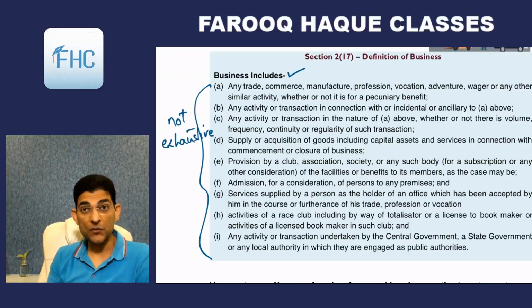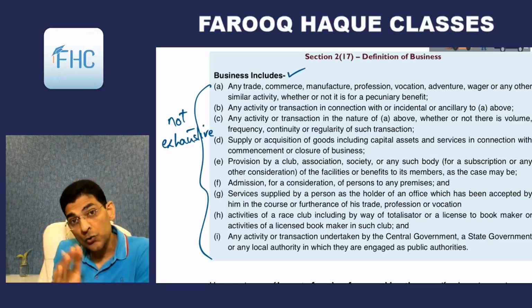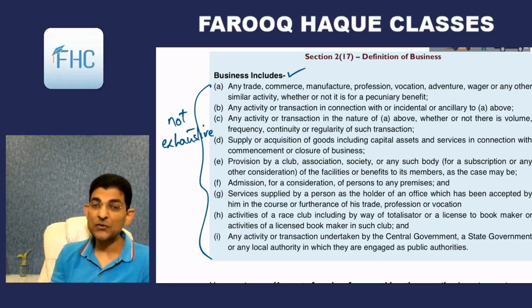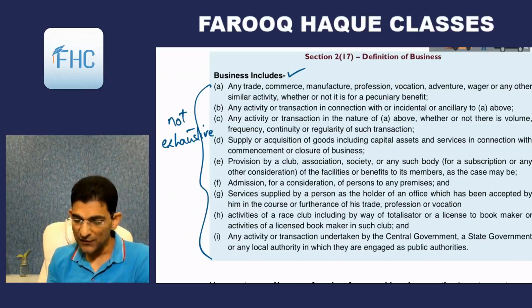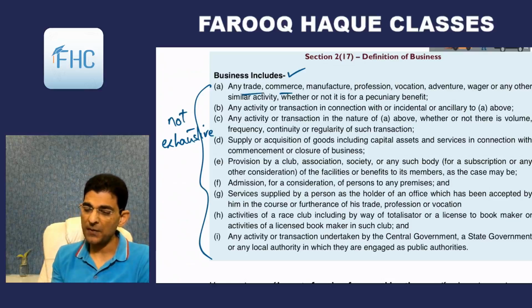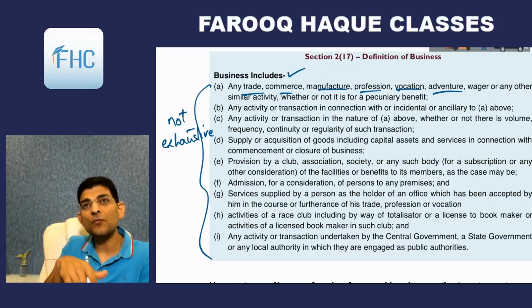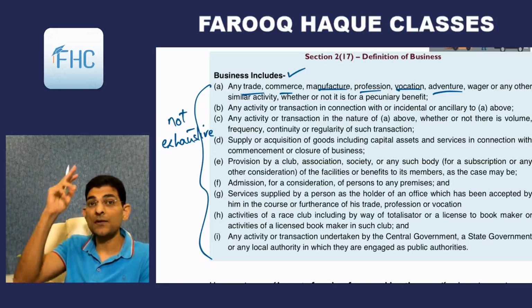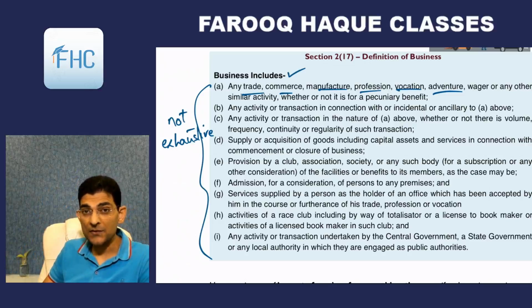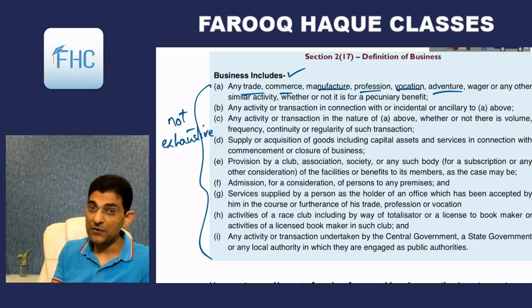Okay, so these are not exhaustive, meaning we can have any other kind of business also, which is not written here. But what is written? Let's see. Trade, commerce, manufacture, profession, vocation, because services are also covered. So trade, commerce, manufacture was used for business, and profession, vocation are used for services. Then adventure. Adventure doesn't mean climbing mountains. Adventure here means adventure in the nature of trade, commerce, manufacture, that we saw in the definition of business in income tax, right? Similarly, adventure.